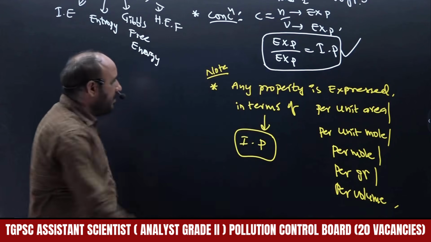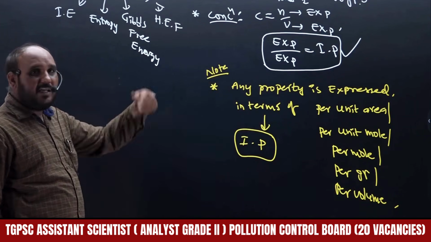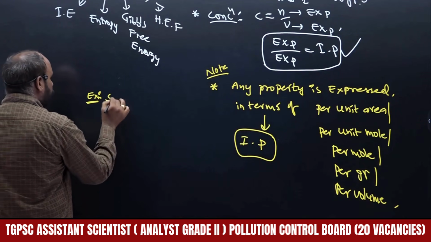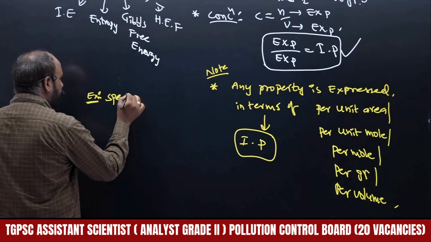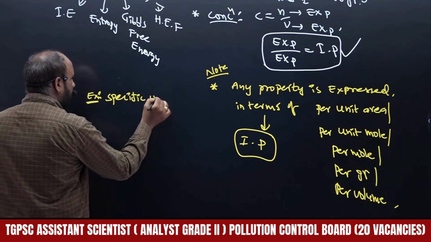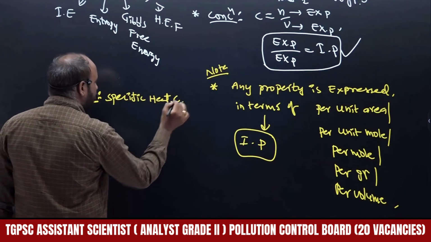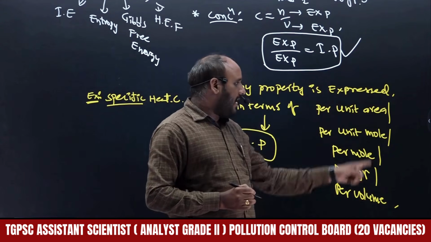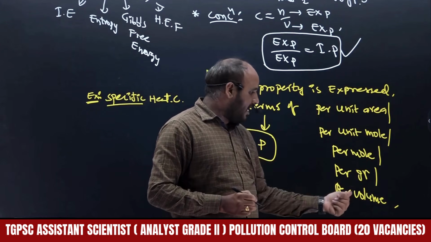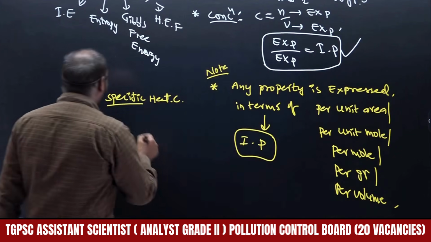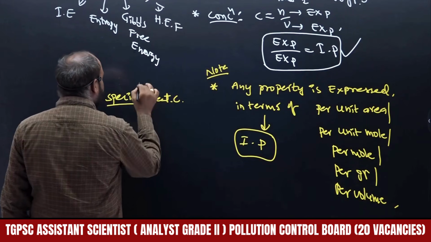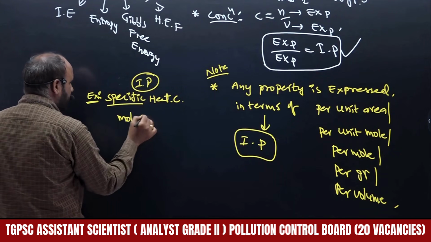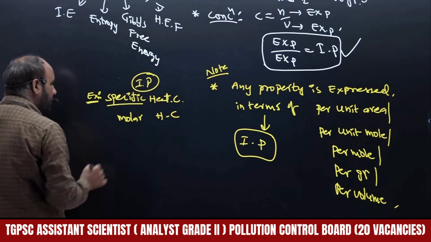Any property we express in terms of these comes under intensive property. Example, I am going to write here: specific heat capacity. The word specific is there, which means it will be per unit mole, or per gram, or per volume, anything. Therefore, specific heat capacity will be an intensive property, right? Next, molar heat capacity is also intensive, right?